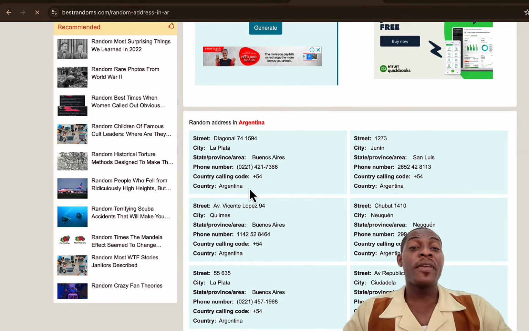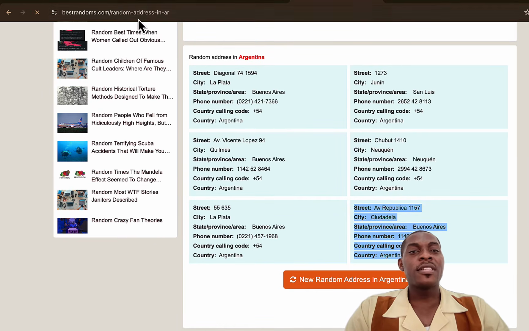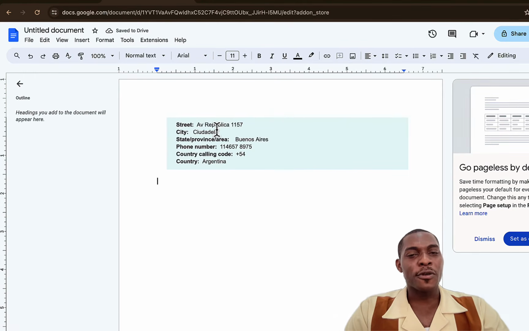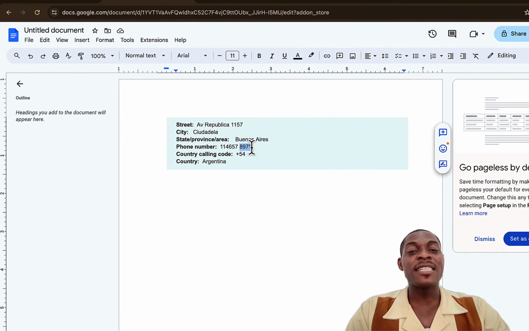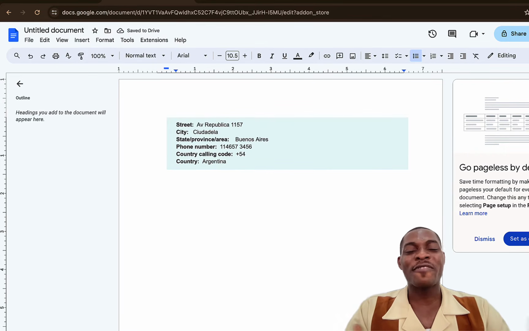So we are actually going to pick any of these addresses, tweak it, and then use it to set up this PayPal account. Now, what do we need to do? I'll come over here and copy this address, and put it right here on any notepad document, so we have this information. Now, what I would also want to do is change the last 4 digits of this phone number we have here. I can just put in 3456 as the last 4 digits of that phone number.